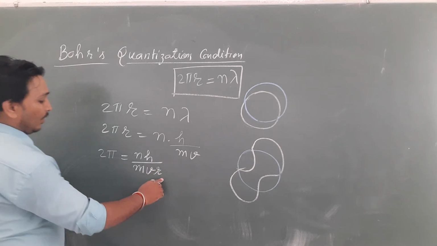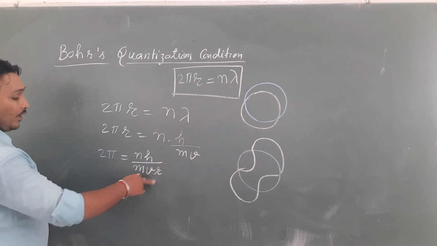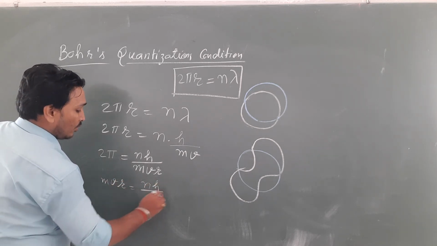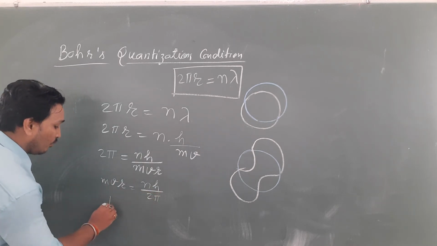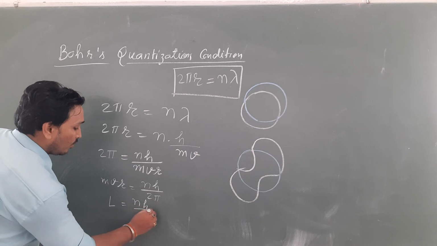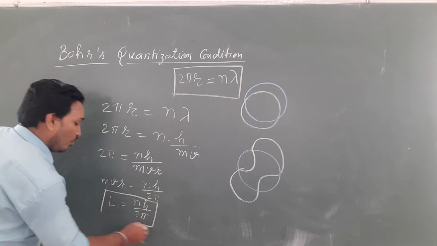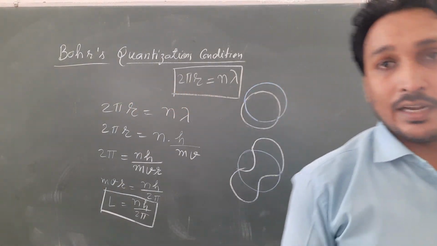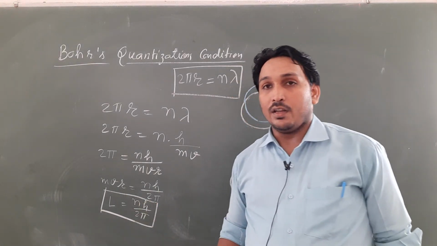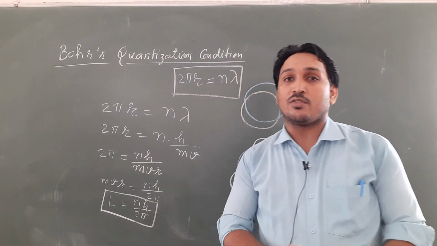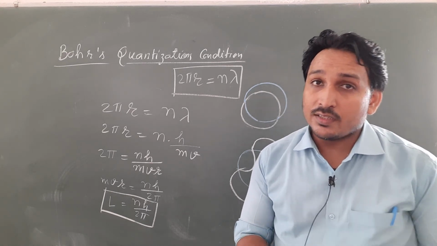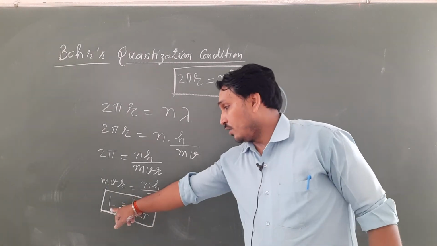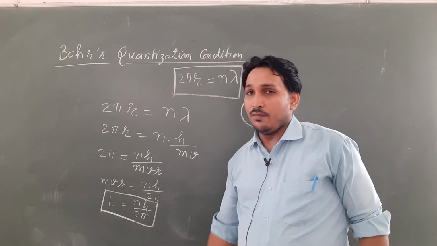Now momentum multiplied by radius becomes, sorry, angular momentum. So mvr is equal to nh upon 2 pi. This is called angular momentum, denoted by L. This is the Bohr quantization condition. The angular momentum of the electron is an integral number of h upon 2 pi, where h is Planck's constant. As per this, the electron chooses its orbit: it will be in the orbit in which its angular momentum is equal to an integral number of h upon 2 pi.